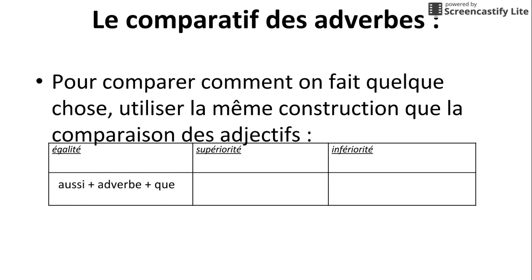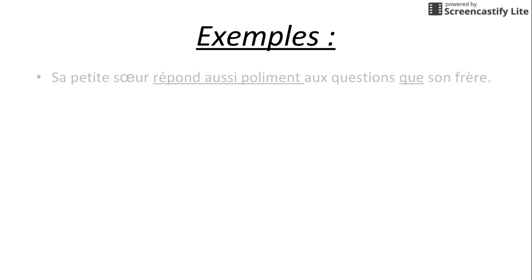When you have these constructions in your sentence, they're very easy. If you are saying that someone or something does something equally to another object or person, we're going to use aussi plus the adverb plus que. For superiority, it's just plus then adverb then que. And for inferiority, it's moins plus adverb plus que. So here are some example sentences.